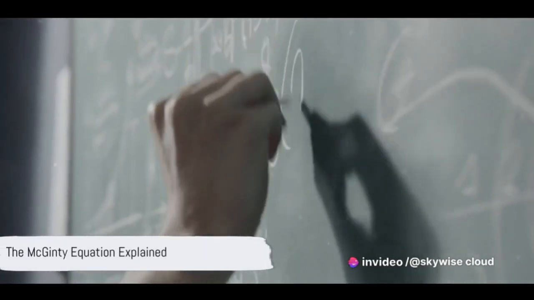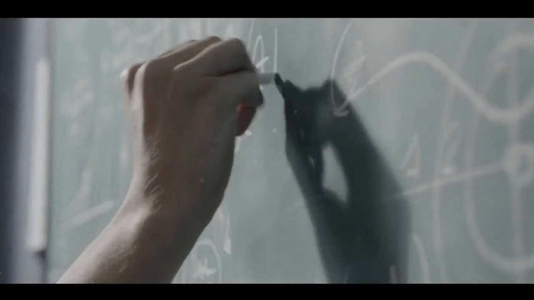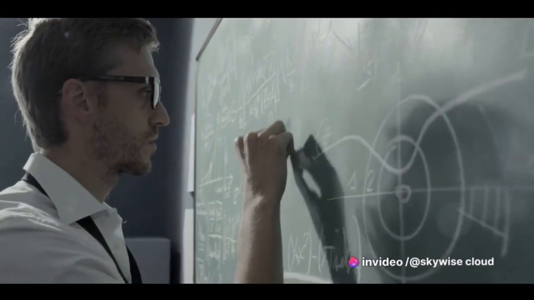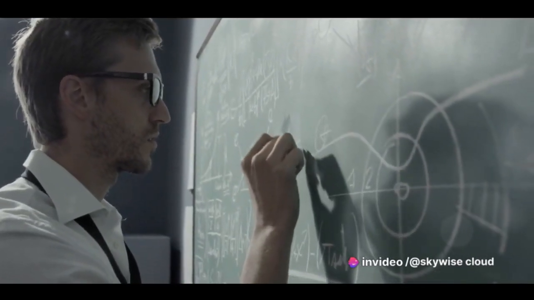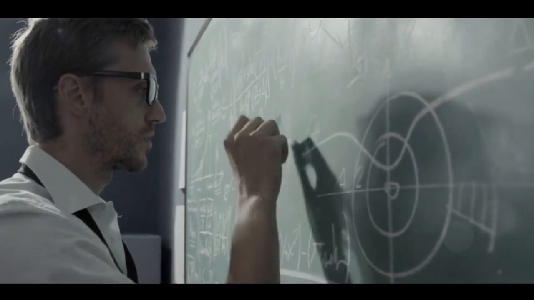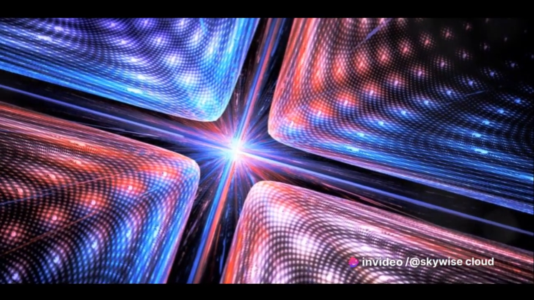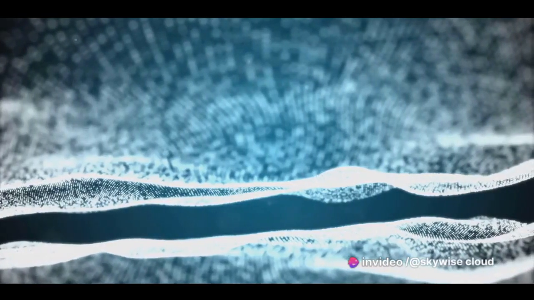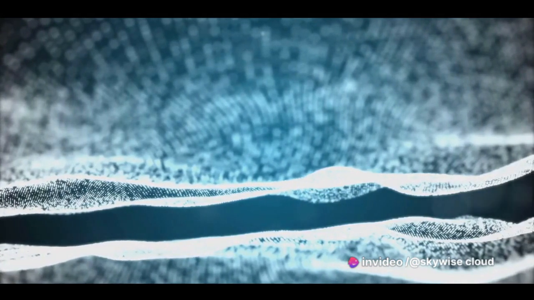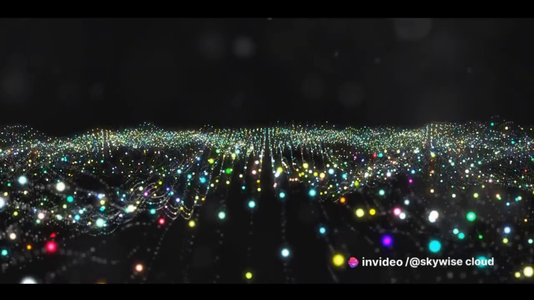The McGinty equation, in its simplest form, is a mathematical formula that describes the behavior of quantum fields. This equation is a bit like a recipe, with each part serving a specific role to create a whole. Let's break it down. First, we have P squared T, which is the solution of the free quantum field theory. Think of this as the base of our equation, much like flour is the base of a cake.